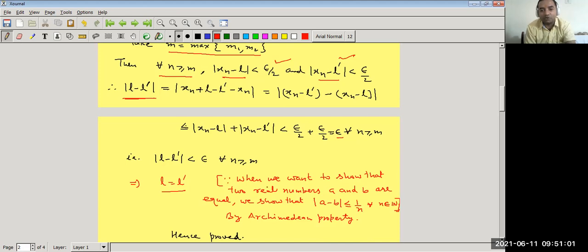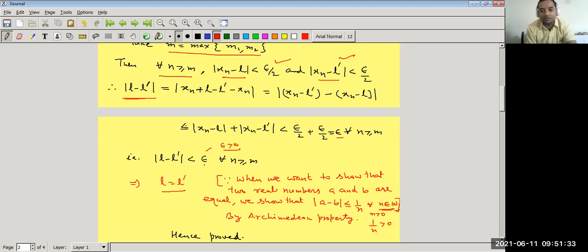When we want to show that any two real numbers A and B are equal, we have to show that the difference mod of A minus B is less than or equal to 1 upon n for all n belonging to natural numbers. This result is true for all n belonging to natural numbers. So 1 upon n is greater than 0, because n is greater than 0 for natural numbers, and here epsilon is also greater than 0.